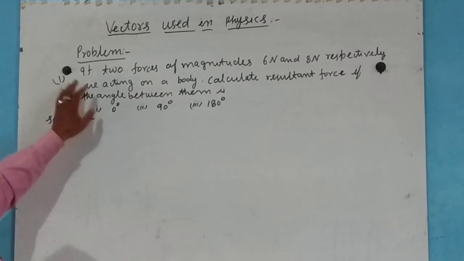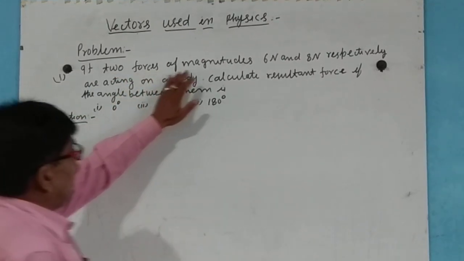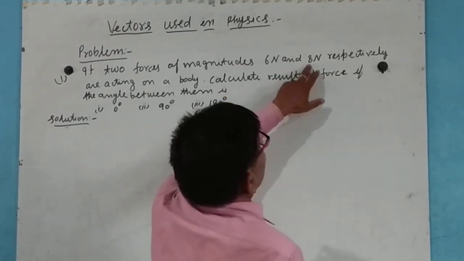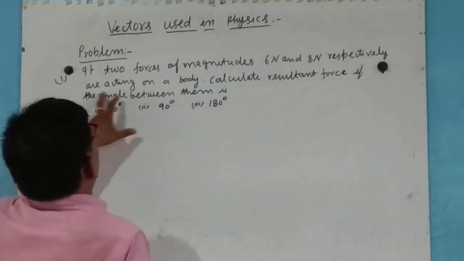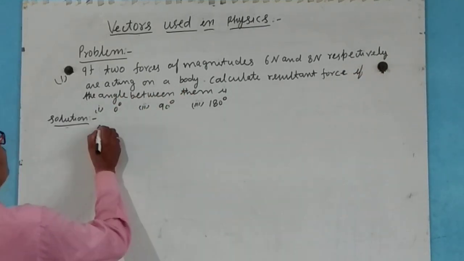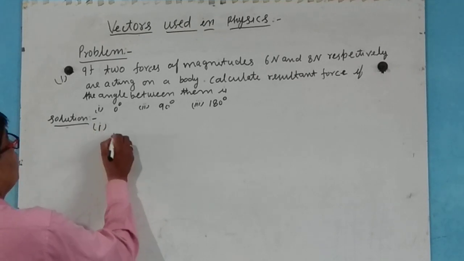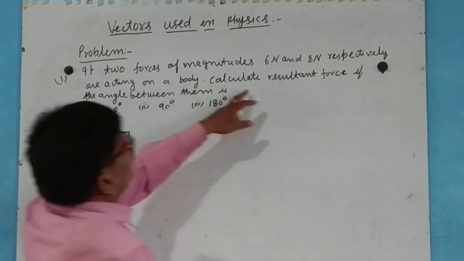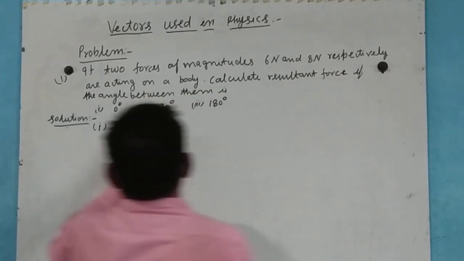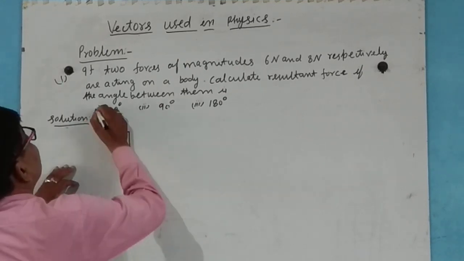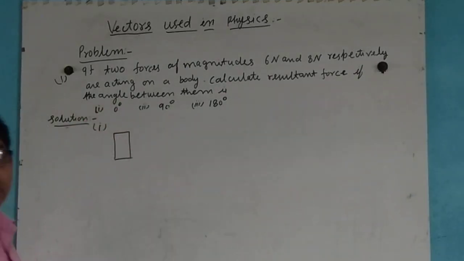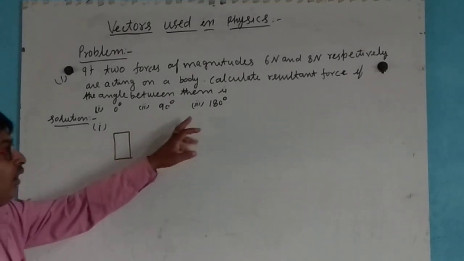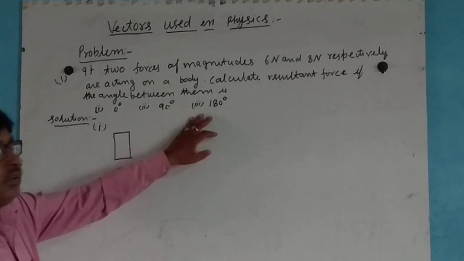Now here is one problem: if two forces of magnitude 6 Newton and 8 Newton respectively are acting on a body, calculate the resultant force if theta equals 0 degree, 90 degree and 180 degree.